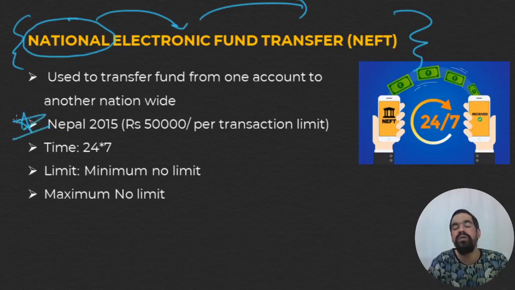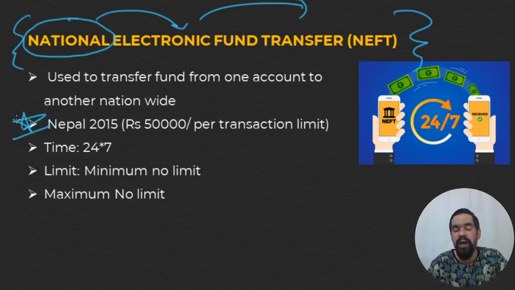In 2015, there was a natural calamity faced by Nepal, and most Nepali citizens who live in India earn some money. There was a massive earthquake in 2015, I hope you remember. An MOU was signed between Nepal Rastra Bank and RBI.